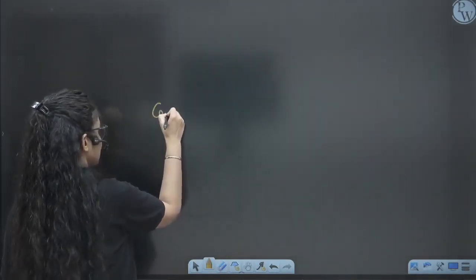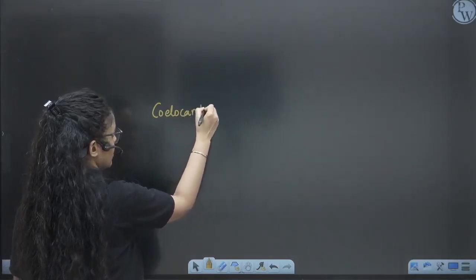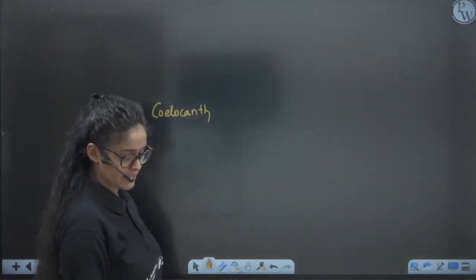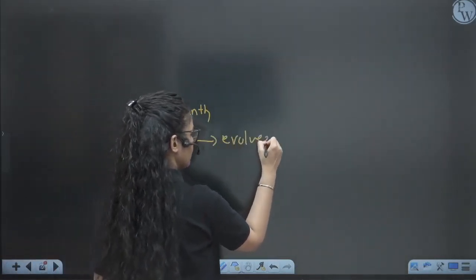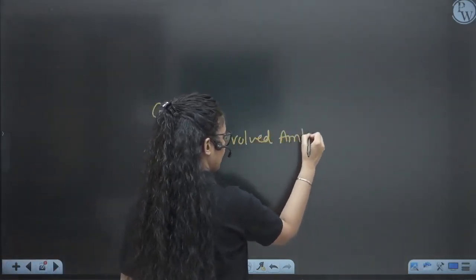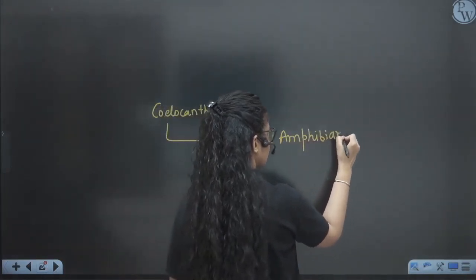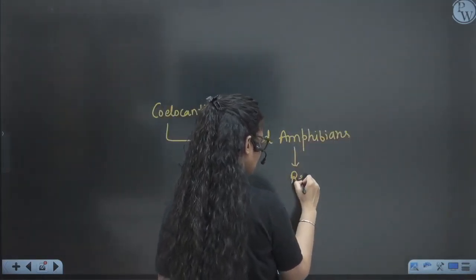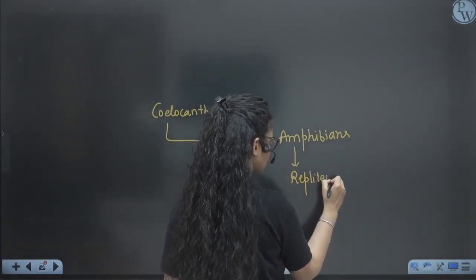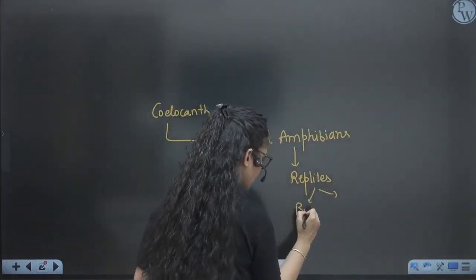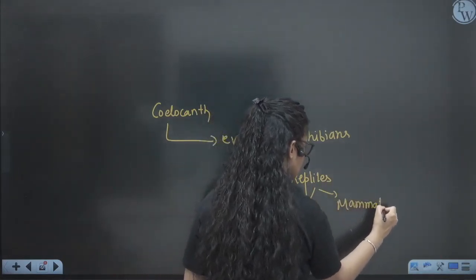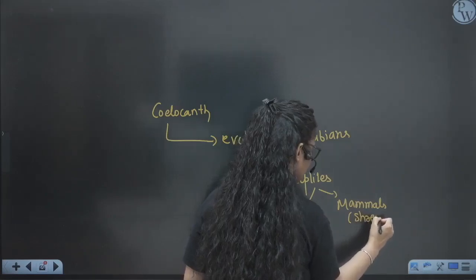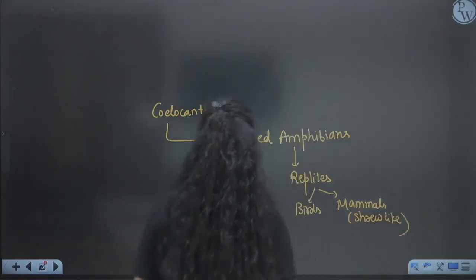So some of the texts say that coelacanth was also responsible for the evolution of amphibians. So they evolved into amphibians, and then amphibians evolved into reptiles. Reptiles gave rise to birds and mammals, right? And the first mammals were shrew-like, small in size.